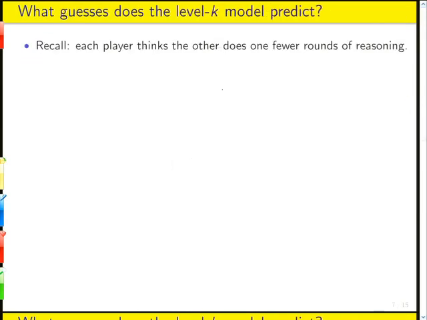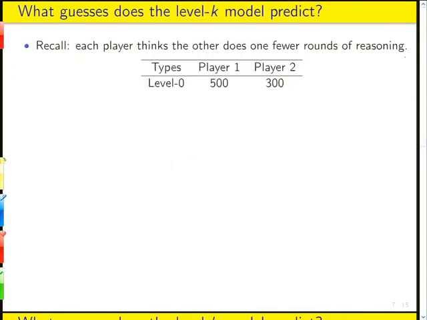What about the level K model? Okay? So recall, the point here is that each player thinks the other does one fewer rounds of reasoning. What would a level 0 player do? We don't have the ranges on the board anymore. But player 1, a level 0 player 1, just chooses randomly from their range, which is 100 to 900, with absolutely no reference to the other player's range. And player 2 chooses randomly from their range, 100 to 500. Okay? So there they are.